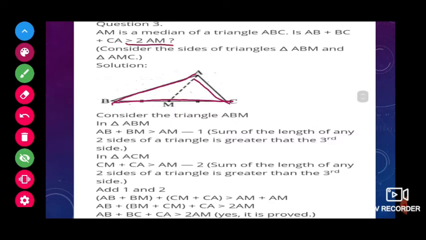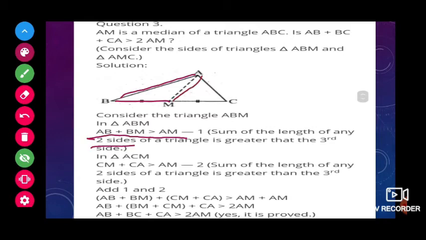Now they are asking us, is it true? Yes, it is greater. Now we will check. First, consider the triangle ABM. Here from ABM, we can say that AB plus BM will be greater than AM. This is one thing: the sum of the lengths of any two sides of a triangle will be greater than the third side.